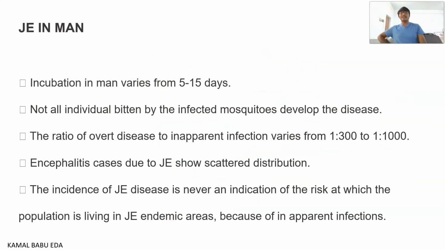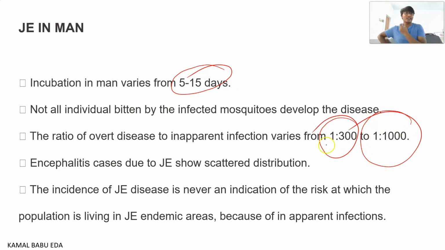So coming to Japanese encephalitis in men, the incubation varies between 5 to 15 days. It is not that every individual who got exposed to this disease, who got bitten by the infected mosquito, will develop Japanese encephalitis. It is not like if an infected mosquito bites a healthy individual, he will definitely land up in Japanese encephalitis. The ratio of inapparent infection varies from 1 in 300 to 1 in 1000.